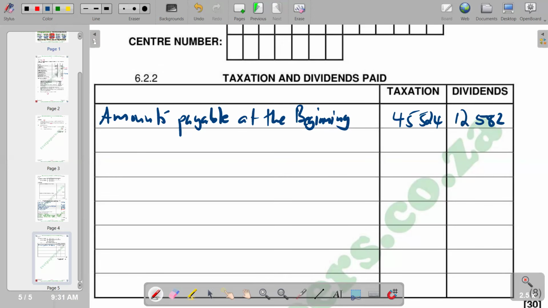Then from there, we now calculate the amounts according to the income statement. We try to find what we have in terms of amounts according to the income statement.